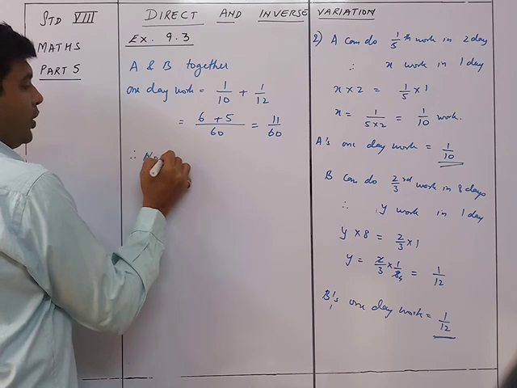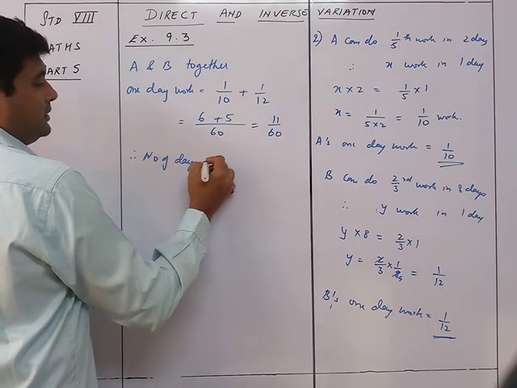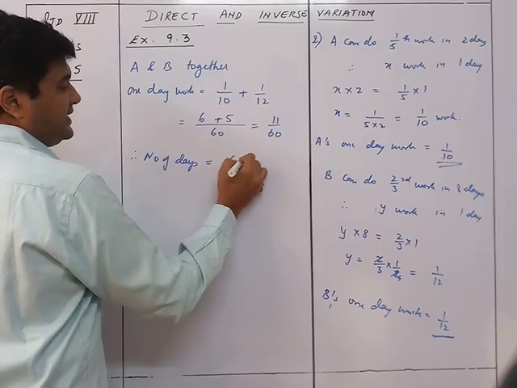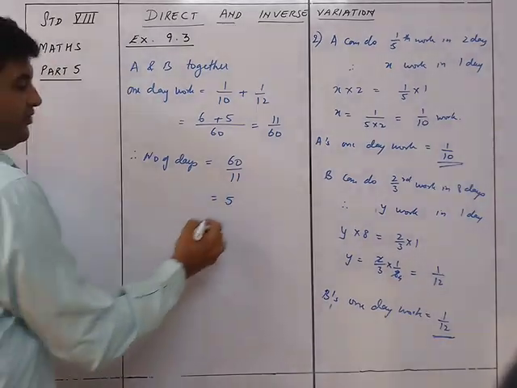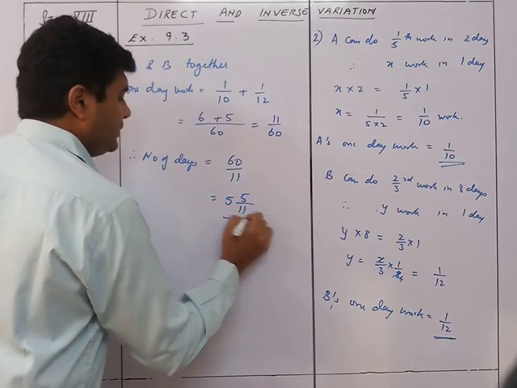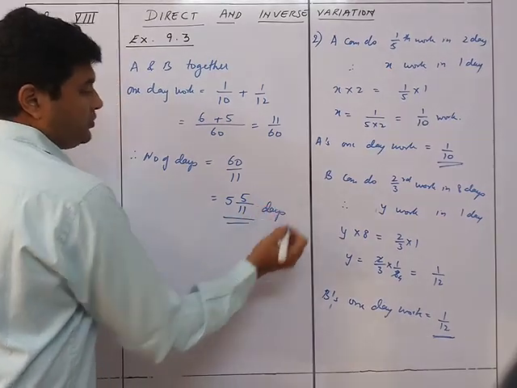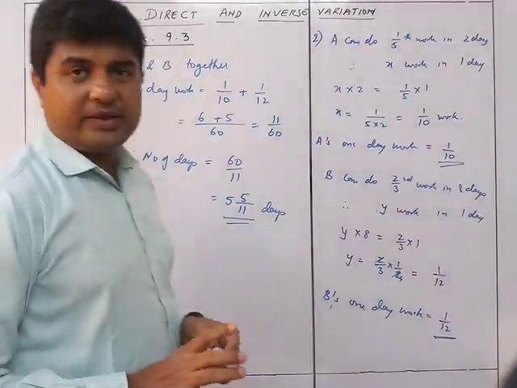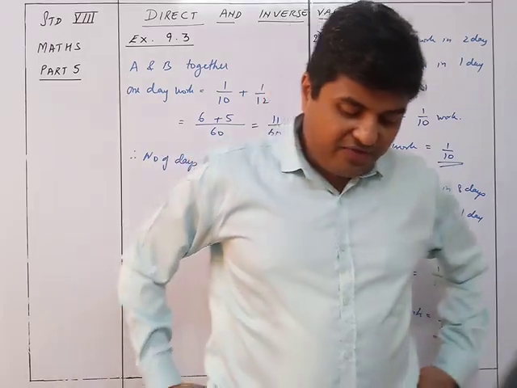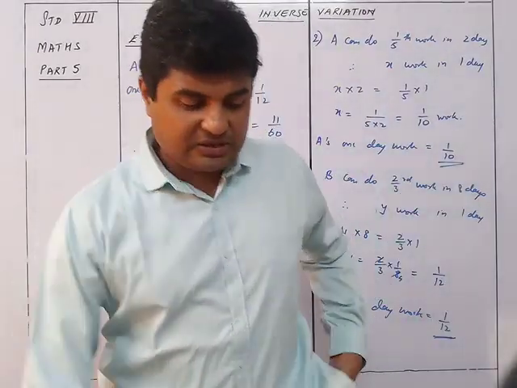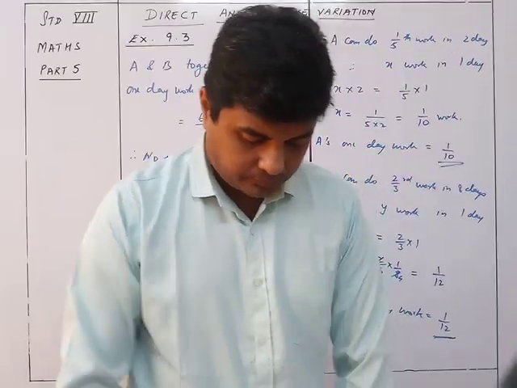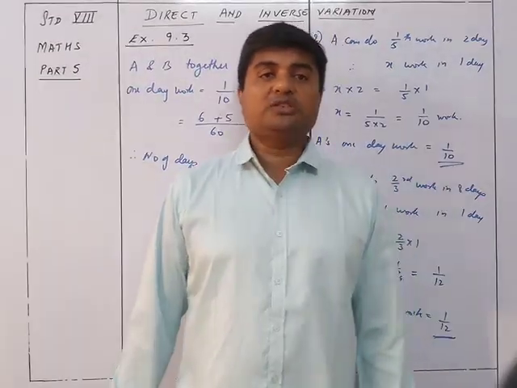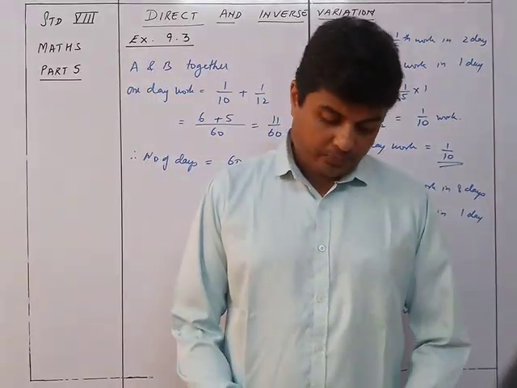Therefore, number of days is 60 upon 11, which is 5 5 upon 11 days. So if both of them are working together, they will take 5 5 upon 11 days to complete the job. Okay, so that was sum number 2.